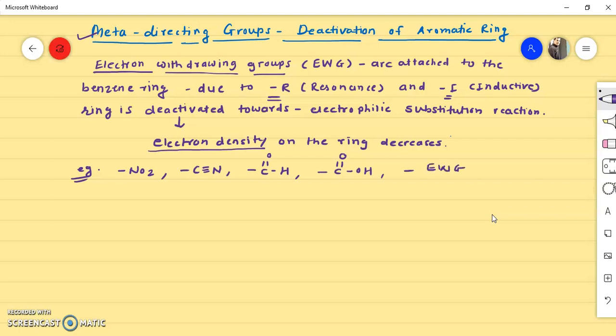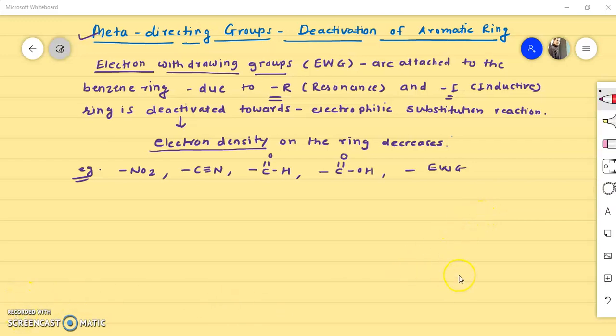Now what happens due to this electron withdrawing group? Let's see. I will take one example so that you will easily understand how the ring is deactivated due to the resonance effect and the minus I effect. Let's take a very simple example, nitrobenzene. I will draw the structure of nitrobenzene.